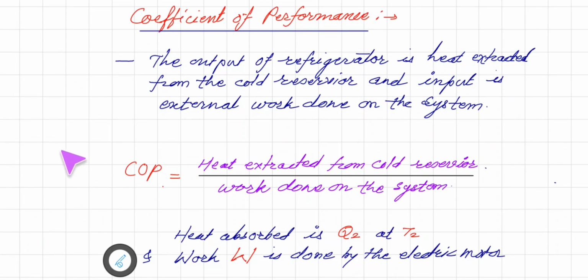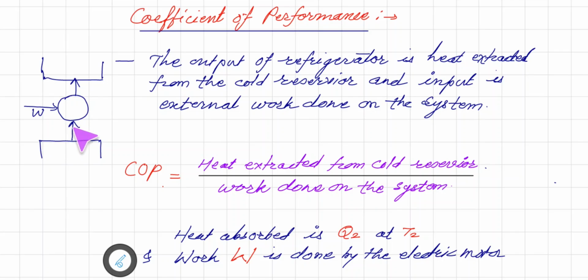So remember that if this is the cold reservoir, this is the hot reservoir, and now we are extracting heat from cold reservoir and we are giving heat to hot reservoir with the help of system, and we need to perform external work done.